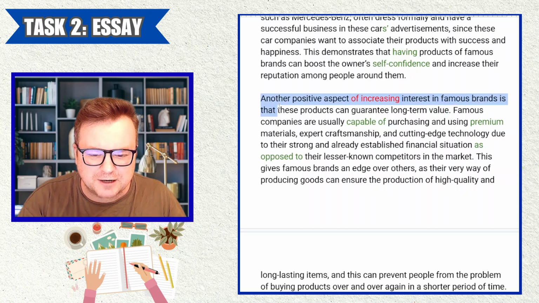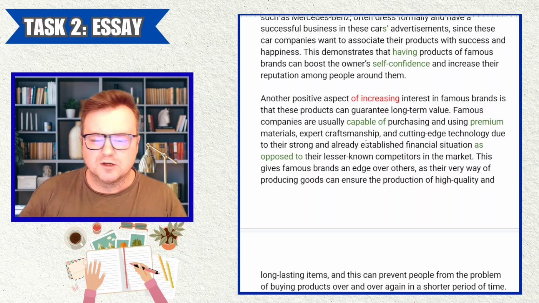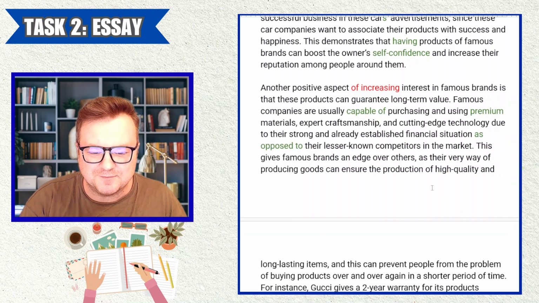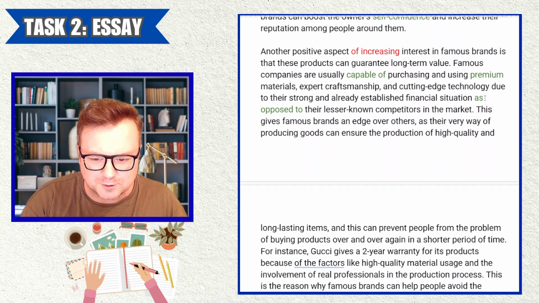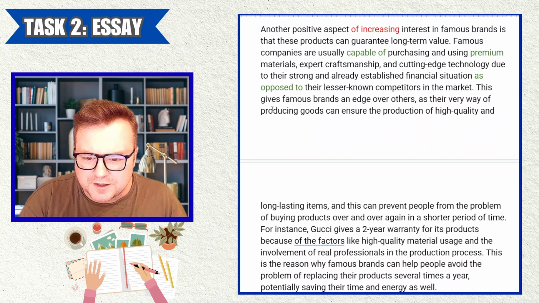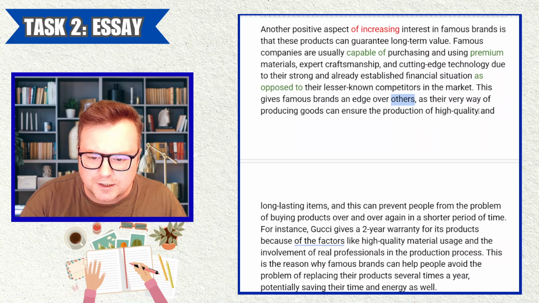One thing about this paragraph, it is quite wordy, and I know it's a difficult task to manage the amount of words, the number of words that we use. But yeah, we have to do that because this paragraph is so long. Anyway, this gives famous brands an edge. Cool, to give somebody an edge over somebody. Really, really good grammar, good vocab, natural collocation over others, as their very way of producing.